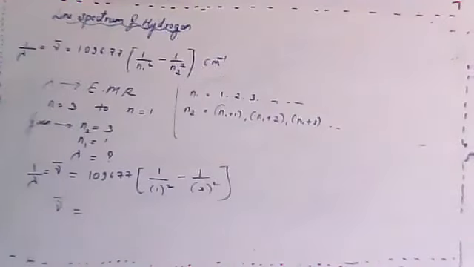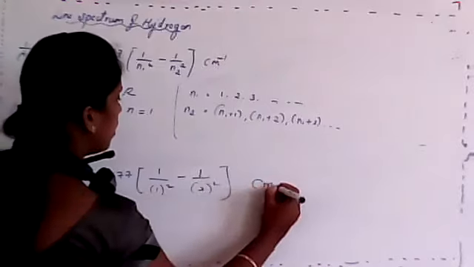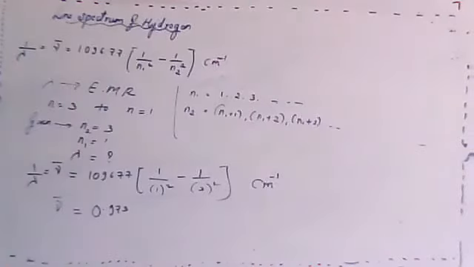So that is nothing but around 0.973 into 10 raised to 7. Just remember here there is a per centimeter, clear?